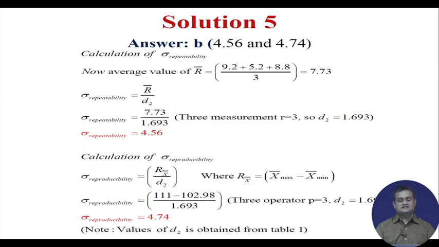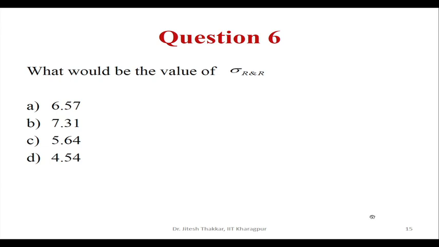Similar way sigma reproducibility is computed as R x double bar divided by D2. So, R x double bar is equal to x bar max minus x bar min, and this can be computed. So, 111 minus 102.98 divided by 1.693, which comes out to be 4.74, and as I mentioned D2 is taken from the table.